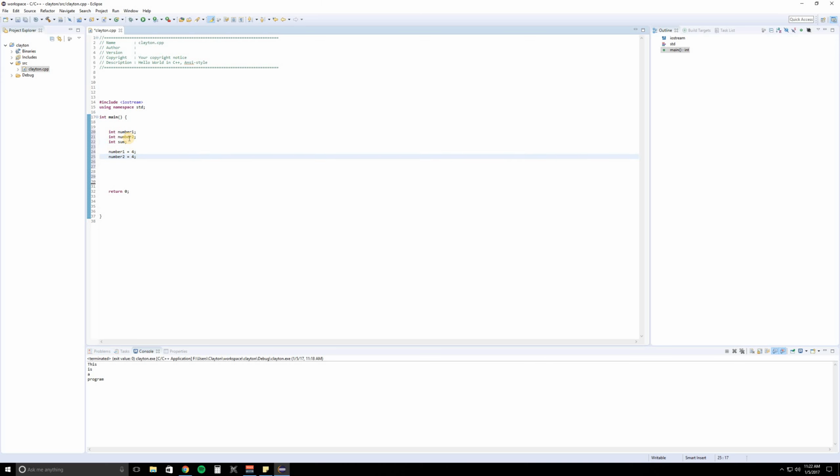And right now sum is not equal to anything. So how can we write this statement? Well, we want to see what the result's going to be. So we want to output onto our console, our screen. With that in mind, let's start with cout. Instead of just writing 4 plus 4, which you could, we want to get the foundation built. So we're going to do number1, which we know is equal to 4.